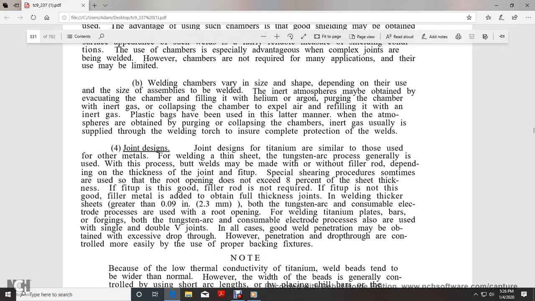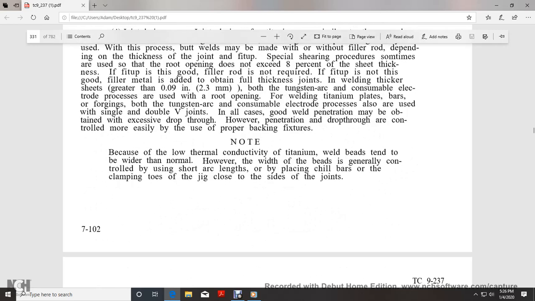Welding chambers vary in size and shape. Depending on their size and the size of the assembly to be welded, the air atmosphere may be removed by purging with inert gas, or by collapsing the chamber to expel the air and refilling it with inert gas. Plastic bags have been used in a similar manner, when the atmosphere is obtained with purging and collapsing of the chamber. The inert gas usually is supplied with a welding torch to ensure complete protection of the weld.